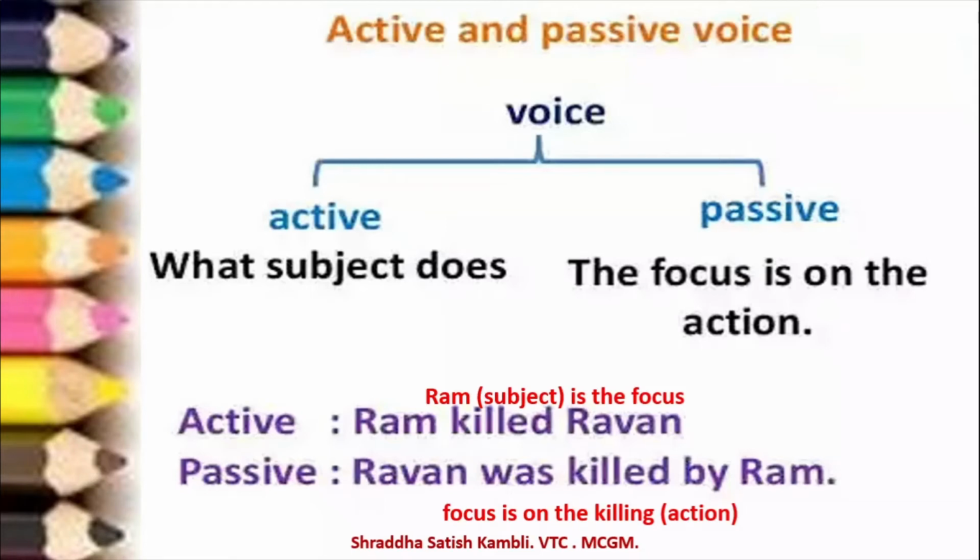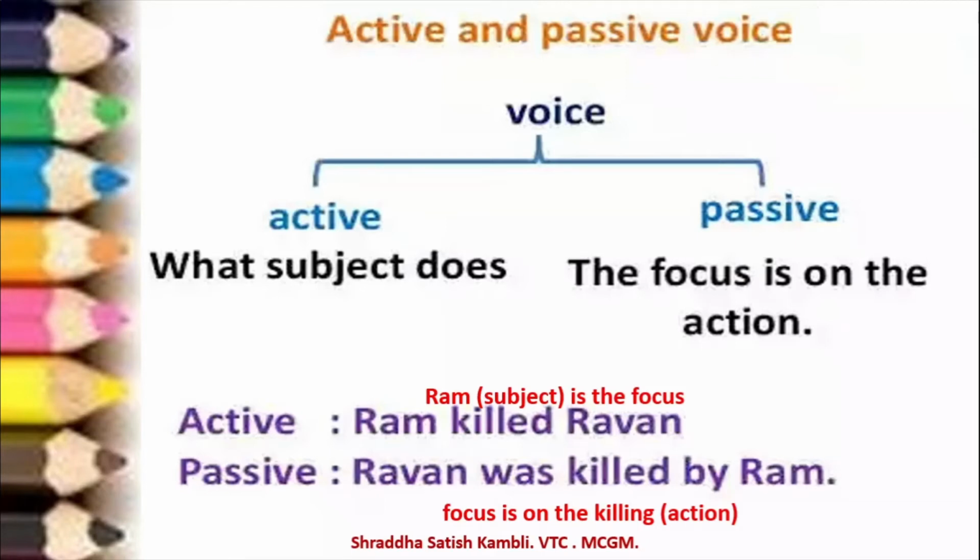Even if you don't write by Ram over here, Ravan was killed is enough. By Ram you can add, of course, to complete the meaning of the sentence. If you don't write by Ram also, the sentence in the passive voice will be correct. Why? Because the focus is on the action, killed. So this is the meaning of active and passive voice, and this is how active voice differs from the passive voice.